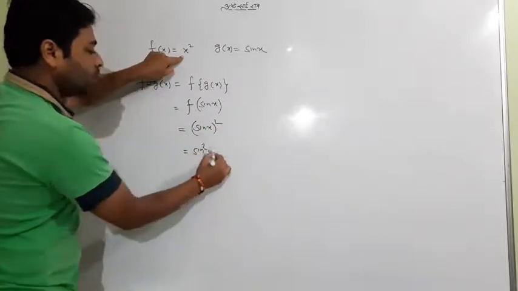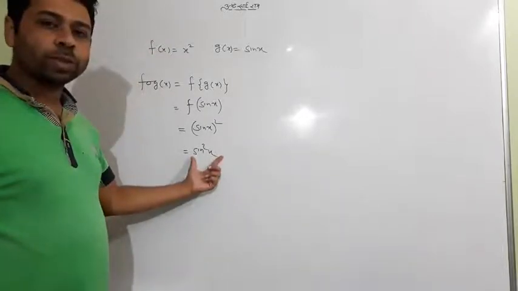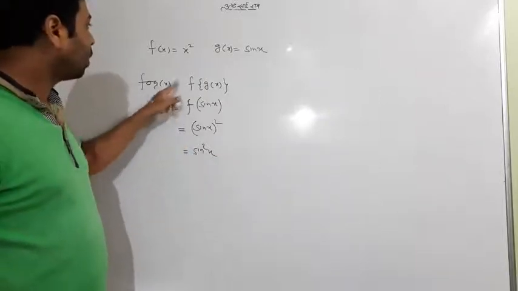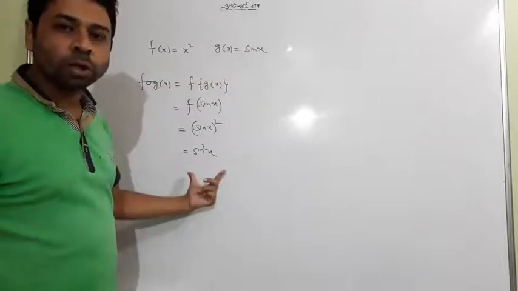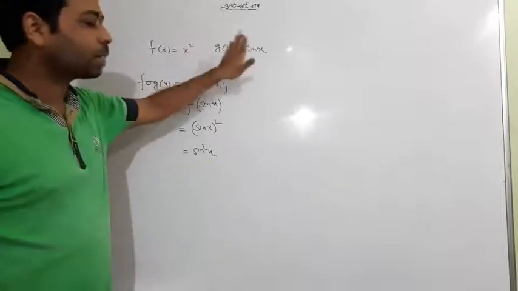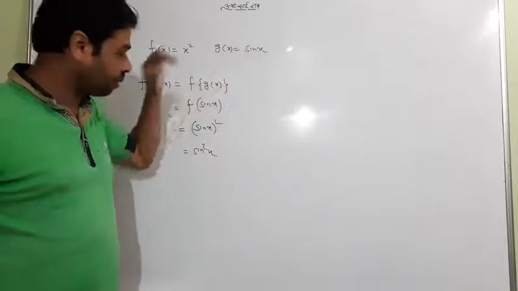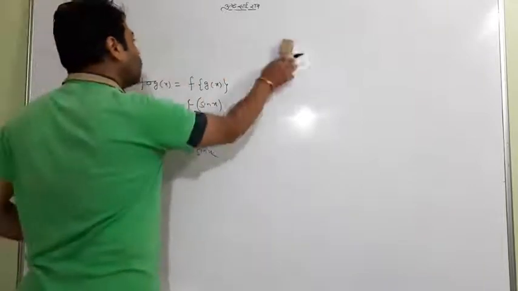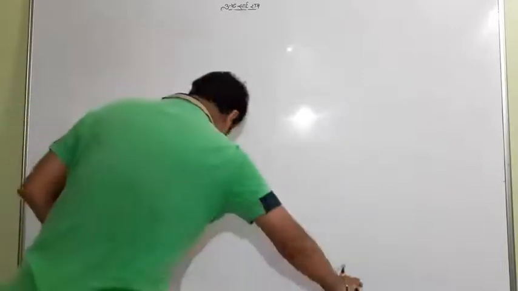Anything you can write. So if somewhere it is being asked what is sin square x, you just have to say, okay, sin square x is a composition of f of x and g of x. Both are continuous, so it is also continuous. So keep in mind that sin square x is a composition of x square and sin x, like fog. When these two are continuous themselves, the whole sin square x will be continuous. So this is a concept, but how we can make the question, that is interesting. So I want to raise one question to you from the exercise.